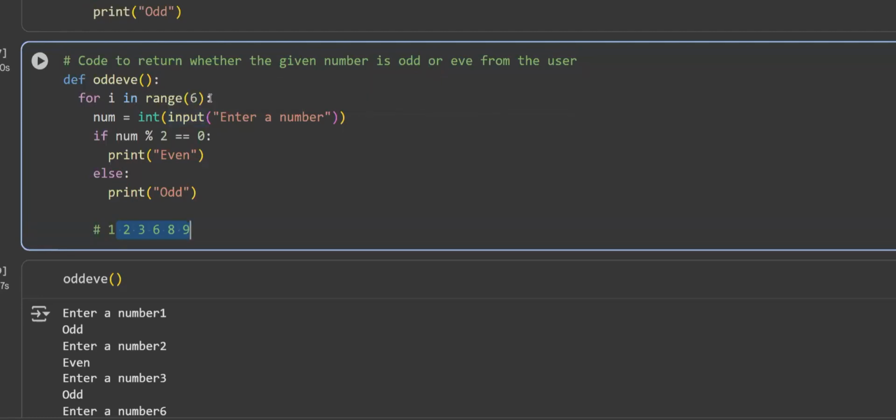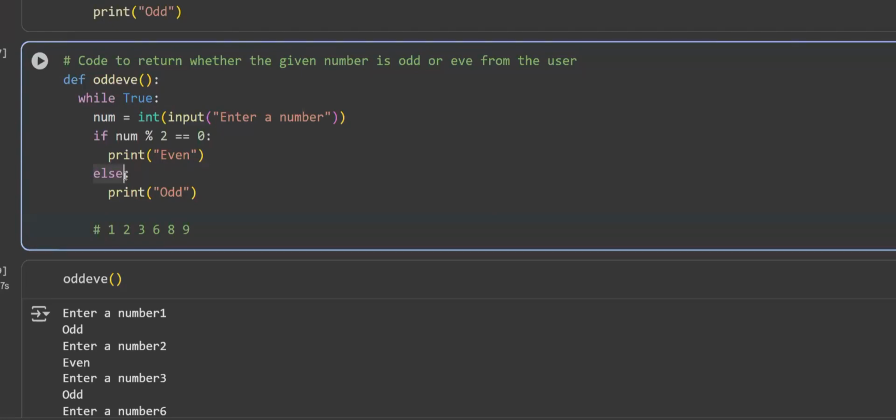Exactly. It is a while loop, right? So if I use a while loop, basically I can run it infinite number of times, correct? So I'll just change this to while and I'll mention true. Okay. But the problem here is it will loop infinite number of times, and there should be an option where you can stop it, right?